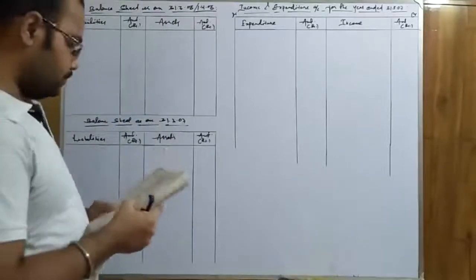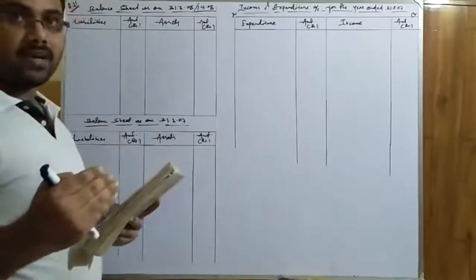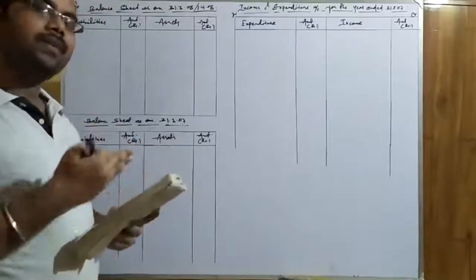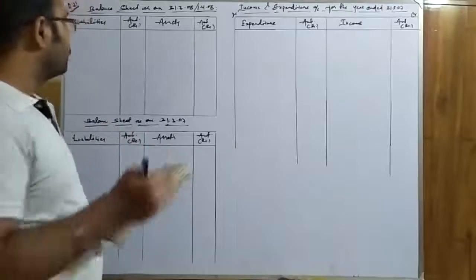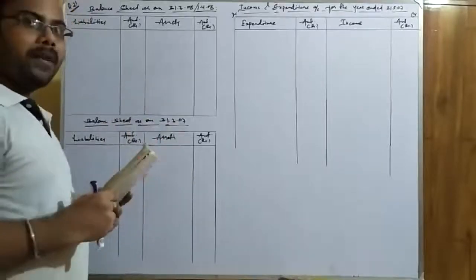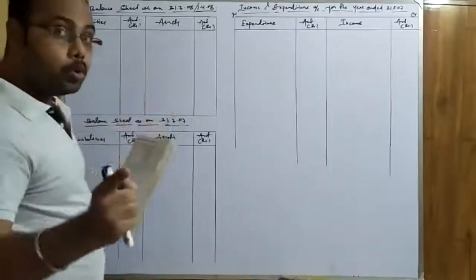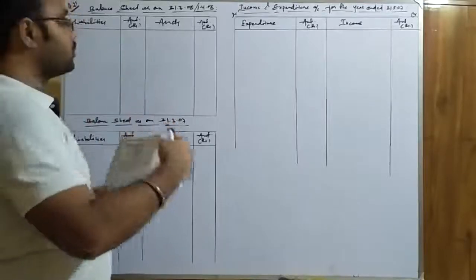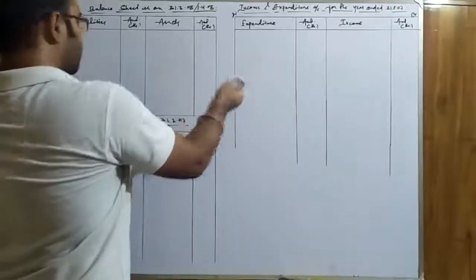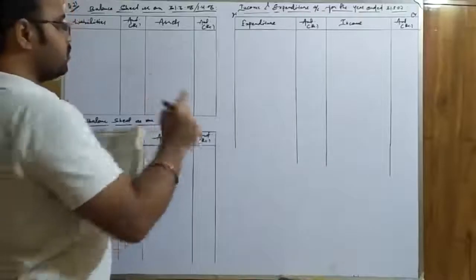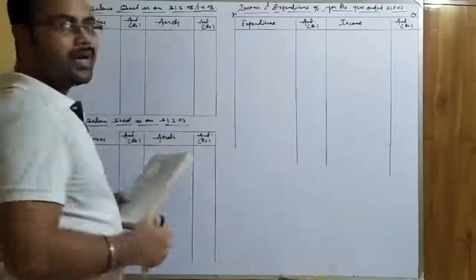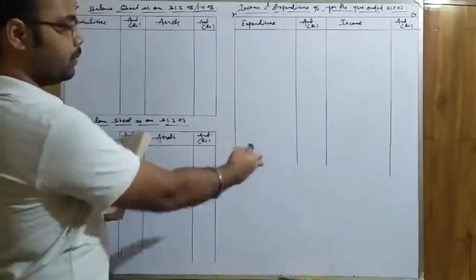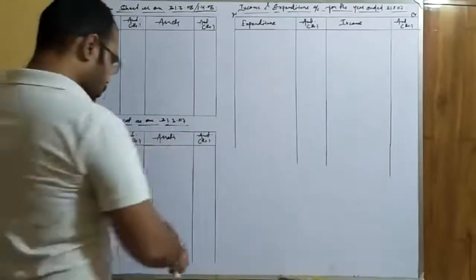Okay, so let's start. As I told you, the opening balance of cash in hand or cash at bank is not specified in the question; it is written only as balance brought down. So let us take it as cash in hand, and we shall post it in the opening balance sheet given here. I have told you that the chronology for this type of question is opening balance sheet, then income and expenditure, then closing balance sheet. But because of the space we have here, I am solving it this way, and we have to make some calculations in the form of work notes also, so I have left some space over there.